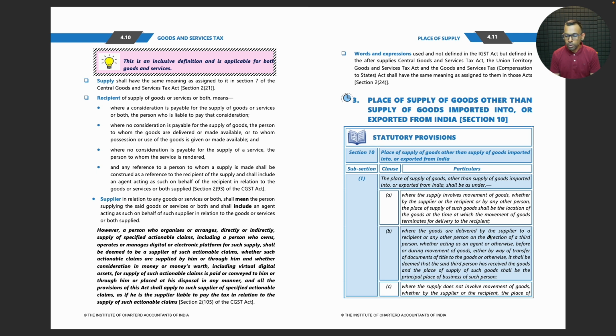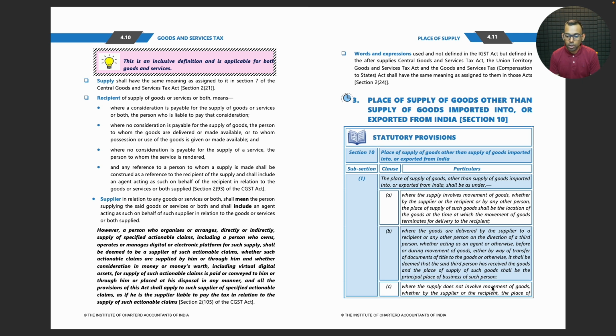Where the goods are delivered by the supplier to a recipient or any other person on the direction of a third person, whether acting as an agent or otherwise, before or during movement of goods, either by way of transfer of documents of title to the goods or otherwise, it shall be deemed that the said third person has received the goods, and the place of supply of such goods shall be the principal place of business of such person.